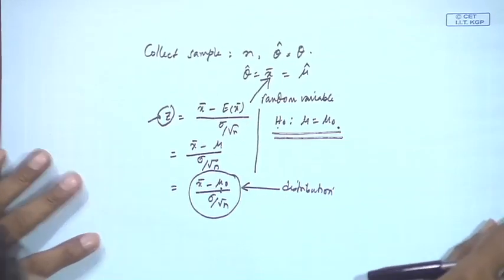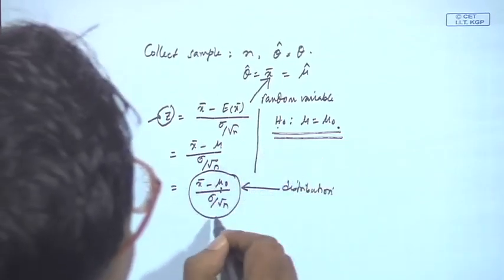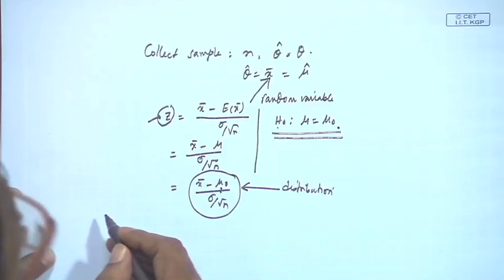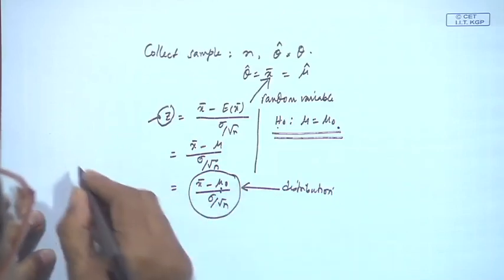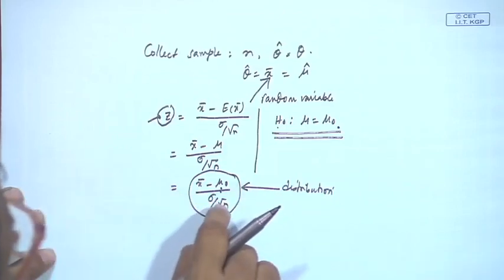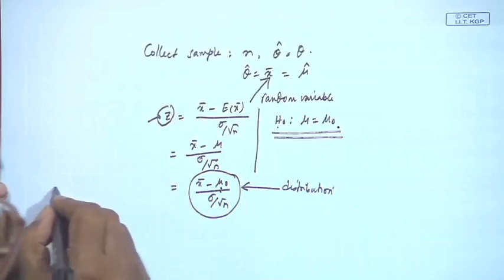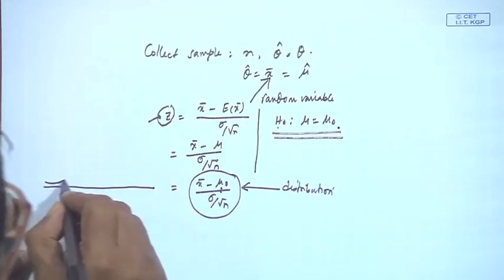And then what you will do, you find out the critical value. What do you mean by critical value? In this case, if it is z distributed, my distribution will be like this.